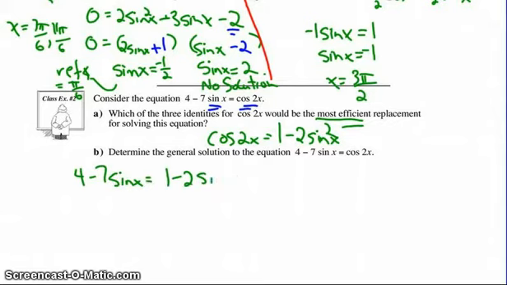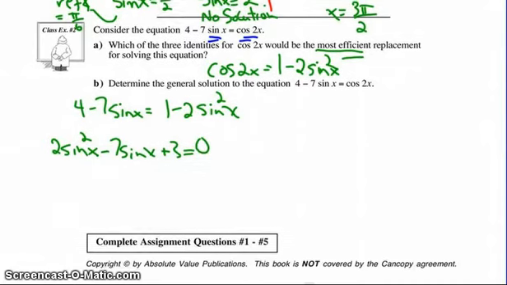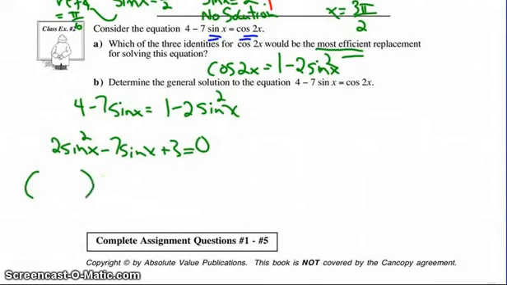Now that we make that replacement, we get 4 minus 7 sine x is equal to 1 minus 2 sine x squared. And this is 2 sine x squared minus 7 sine x, and we end up with 4 minus 1 is 3, equals 0, as we take everything to that side. And once again, we need to factor, but I can see two prime numbers, so I don't really feel like using decomposition.